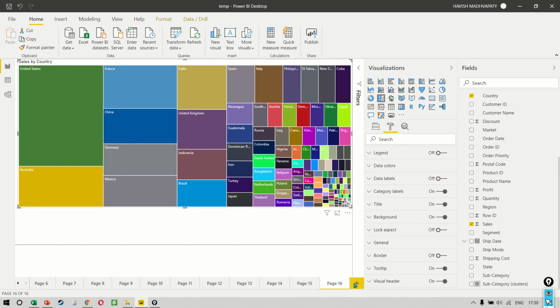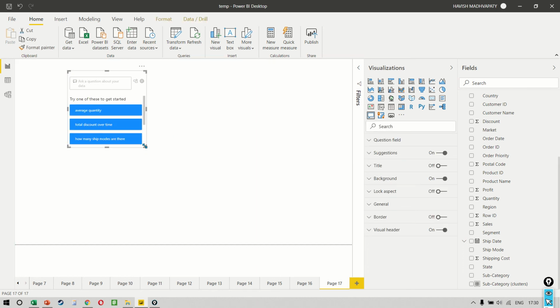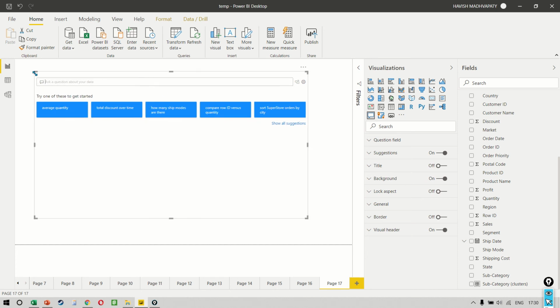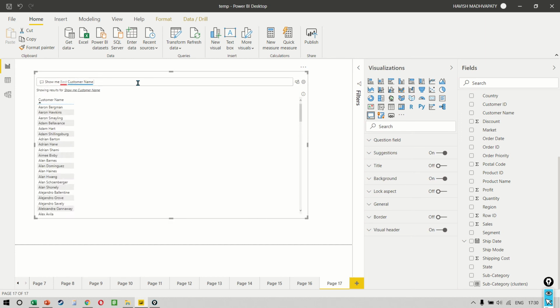The other option of creating a Q&A visual is to simply double click anywhere that you want. And you notice it opens up the same visualization for you. There is a preview feature which is very, very powerful, but it is still in preview, so it doesn't work 100%. For example, if you say, show me best customer name, you notice that it doesn't really identify the adjective best. That's why the underlined color is red, because it is saying that it is not sure what we meant.